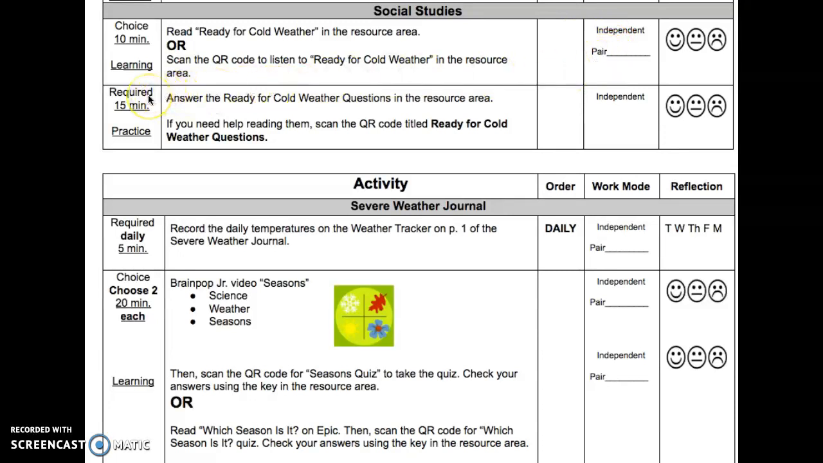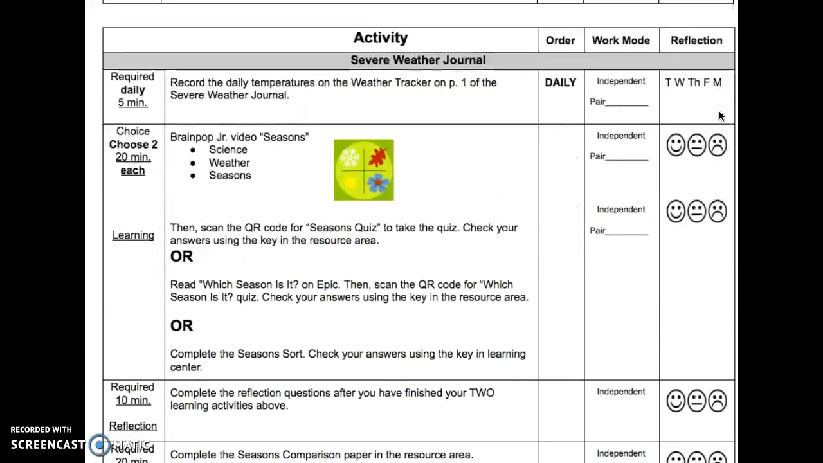The next activity is required, 15 minutes. It is practice. Answer the Ready for Cold Weather questions in the resource area. If you need help reading them, scan the QR code titled Ready for Cold Weather Questions. This is to be done independently. Remember to mark your work mode.